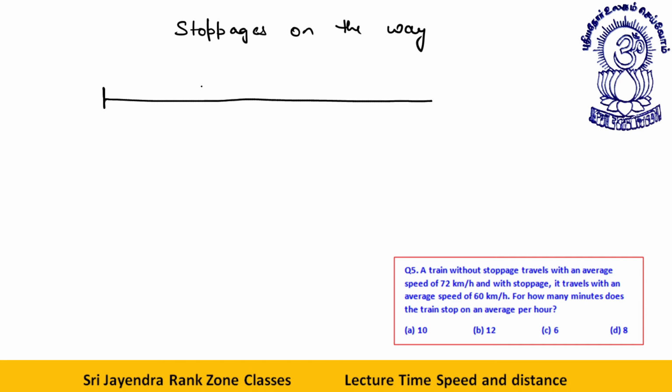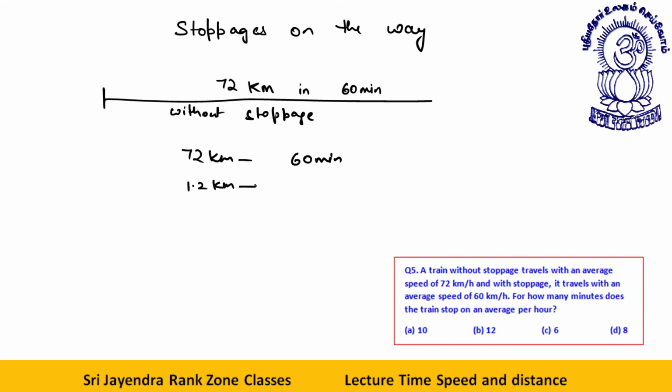Without stoppage, the train covers 72 kilometer in 60 minutes. So I can say 1.2 kilometer in 1 minute.